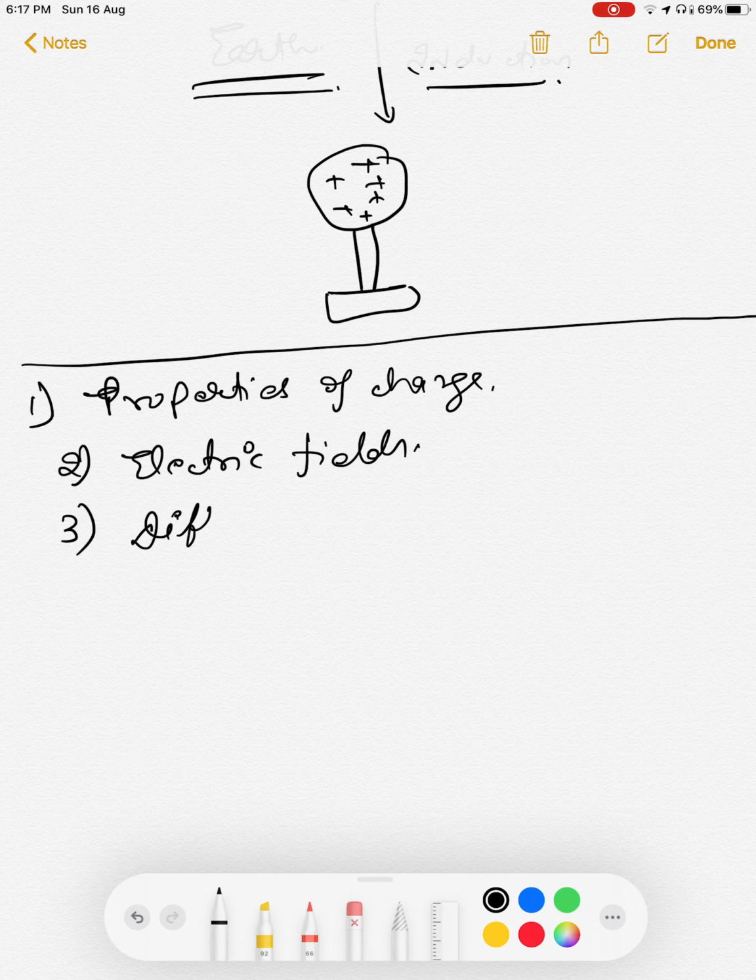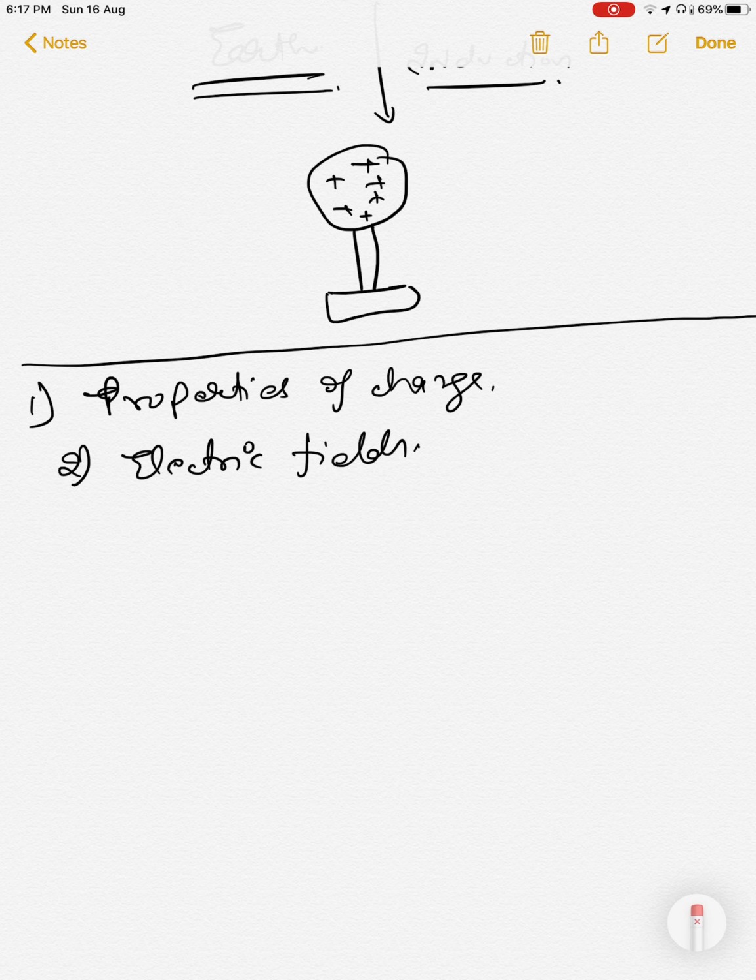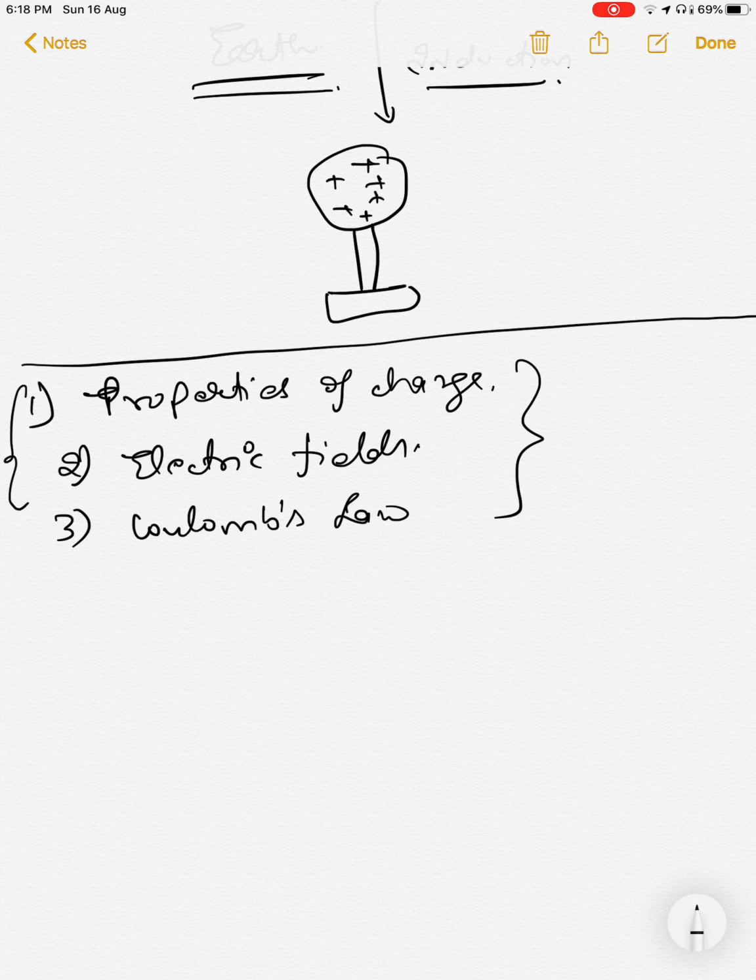Before that, we need to cover different expressions, and Coulomb's law. So these are the three things which I will cover in the next part of the chapter.